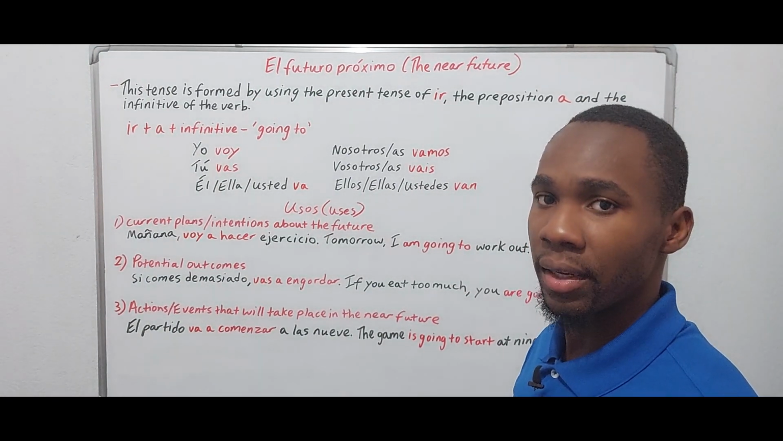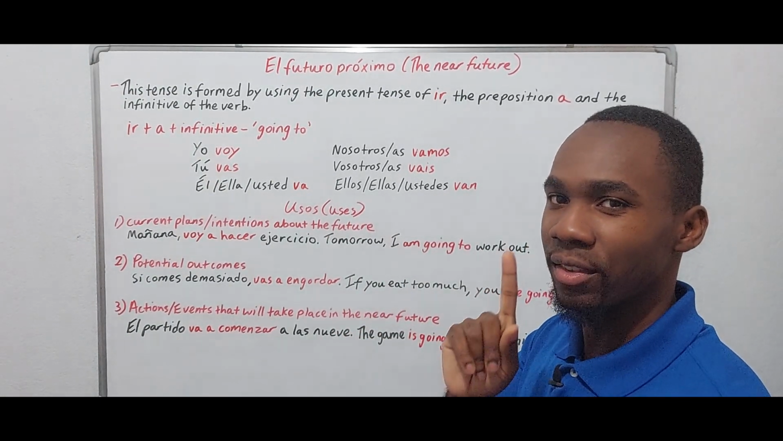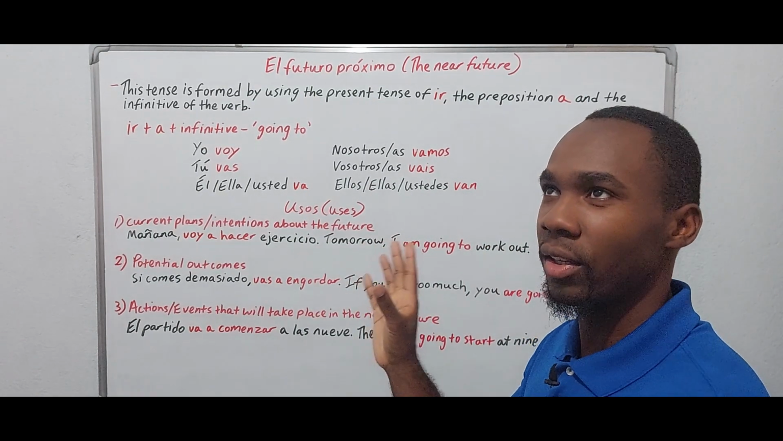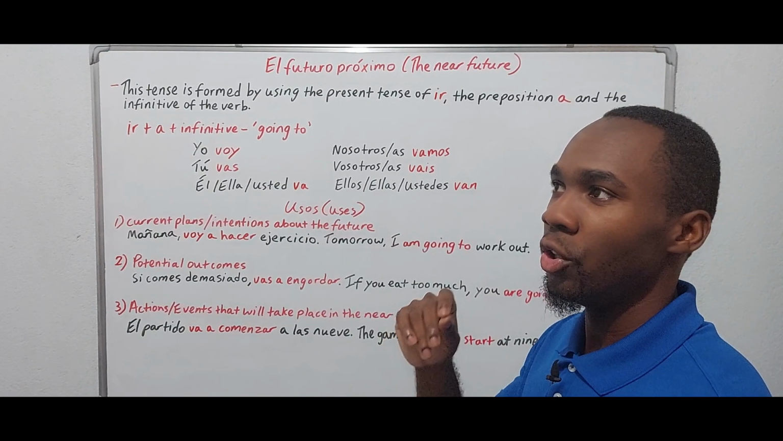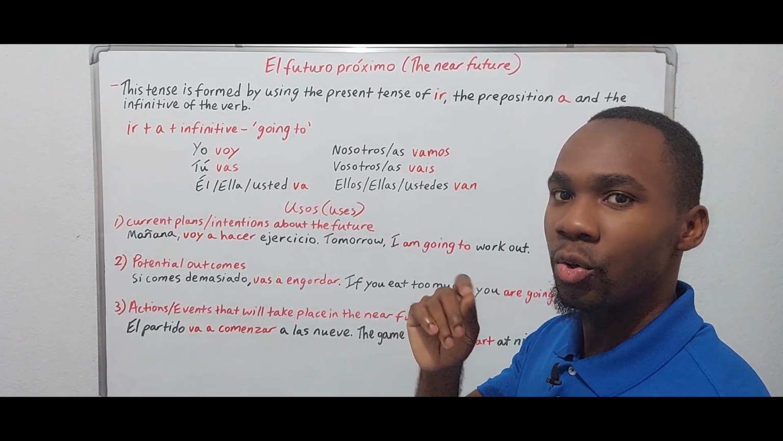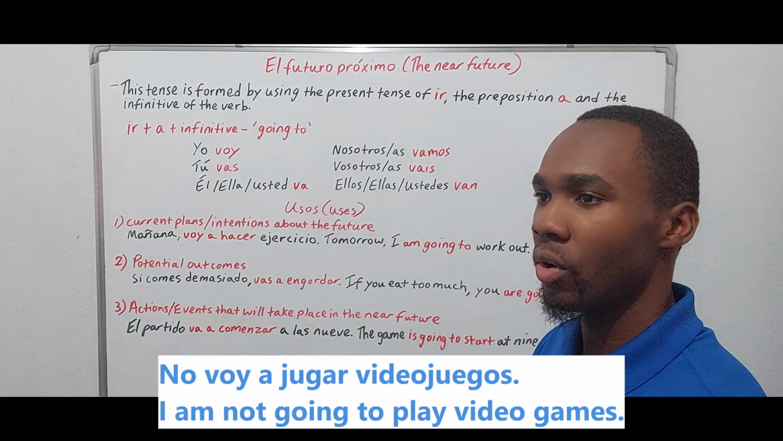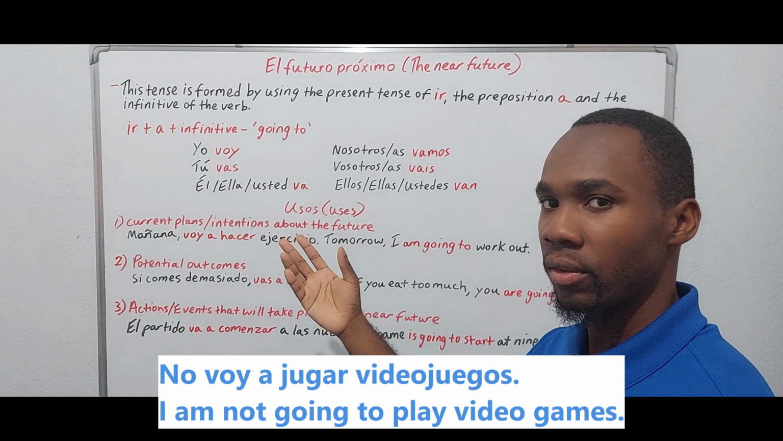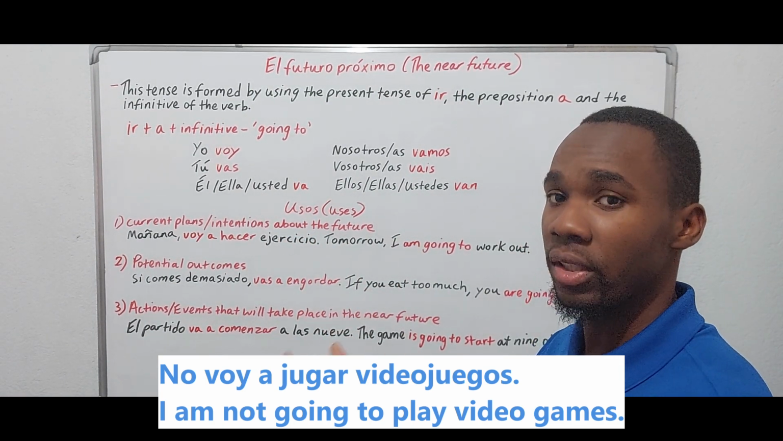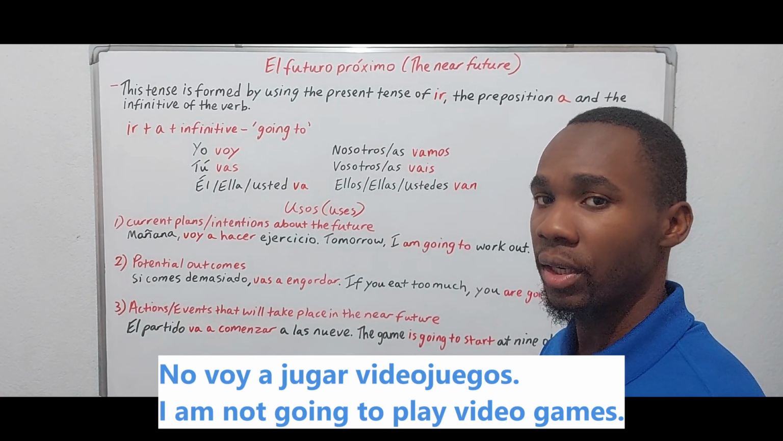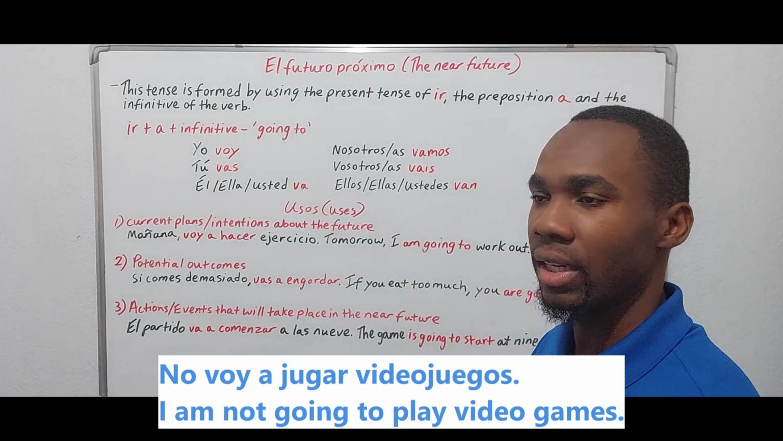No voy a la playa. I am not going to. No, scrap that. That's not the near future. That's not a good example. Sorry, scrap that. So no voy a jugar videojuegos. Why I say that was not a good example is that I want to use the structure, right? I want to use the structure, so that was not a good example. When I say vamos a cocinar, that's a good example. But the one I told you about, no voy a la playa, no, that's not a good example.